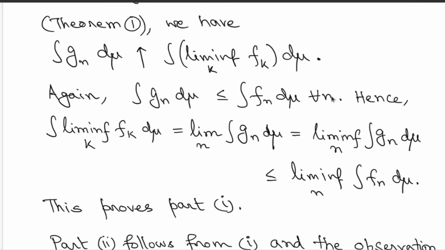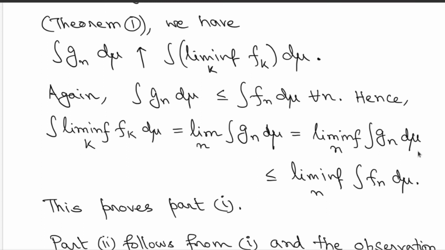Now for every fixed n you have this inequality because gn is less than or equal to fn. Now you observe that the integration of the limit inferior of the functions fk is equal to the limit of the integrations of gn, which was already observed. The limit of the integrations of gn is equal to the limit inferior of the integrations of gn. Why? Because the limit exists here, so it is equal to the limit inferior. That's all we are using.